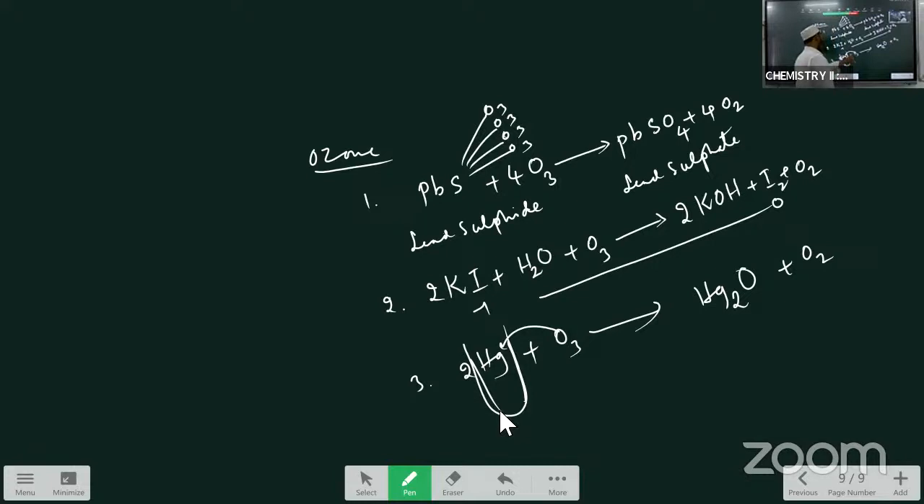When ozone is passed through the mercury, mercury loses its properties and sticks on the glass tube. This is called the tailing of mercury and it is an important VSAQ for your examination. What is tailing of mercury? It is a 2 marks VSAQ, the second and third question says write tailing of mercury. So this is the important VSAQ also.